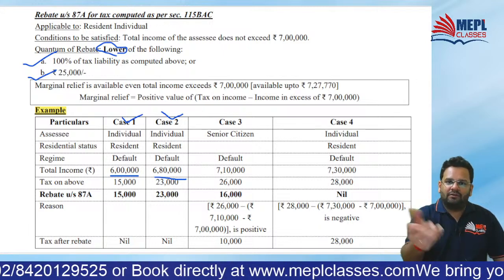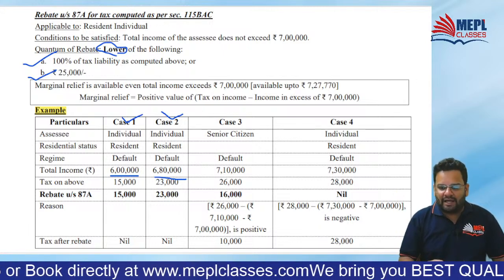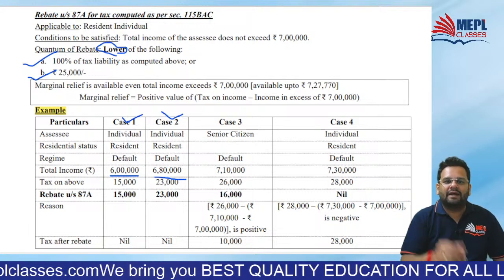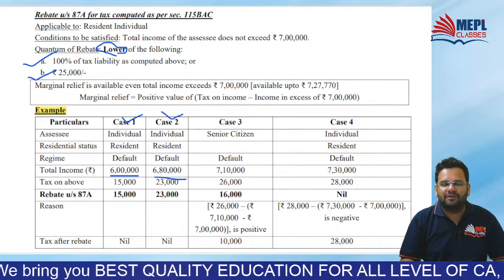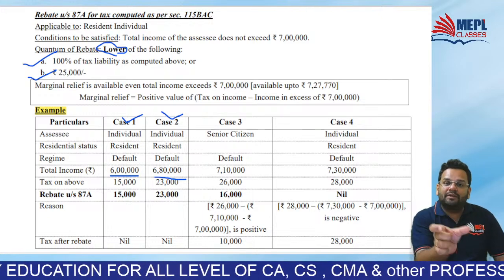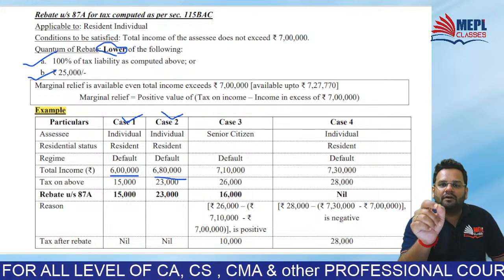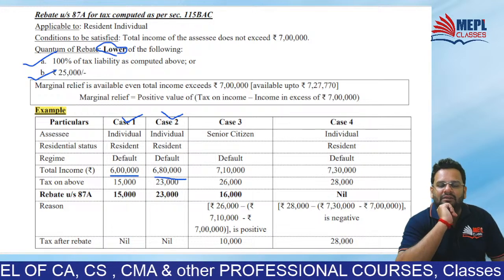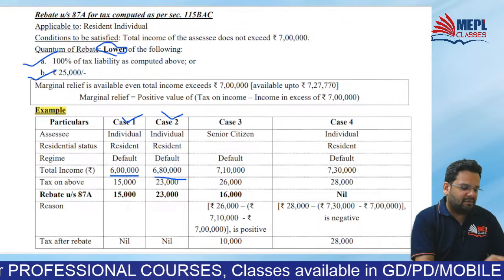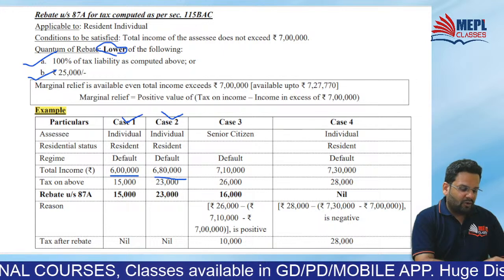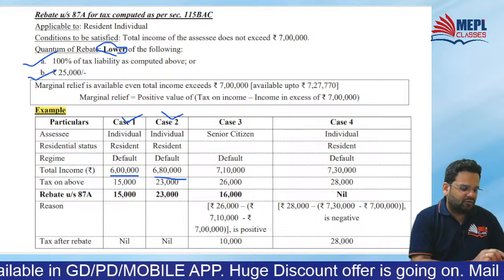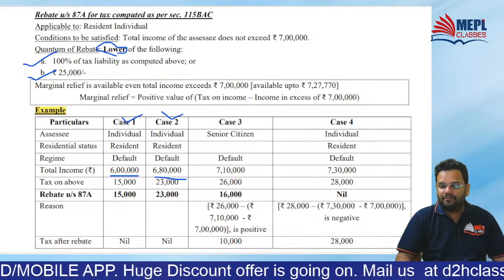See, on 0 to 3 lakhs, no tax. 3 lakh to 6 lakh, you know, tax at 5%, 15,000. 6 lakh to 9 lakhs at 10%, means between 6 lakh to 9 lakh, you have got 80,000 because you have got 6 lakh 80,000. So on 80,000, can you calculate at 10%? You are getting how much? Are you getting 8,000? So 8,000 plus 15,000. Are you getting 23,000? Yes, sir.